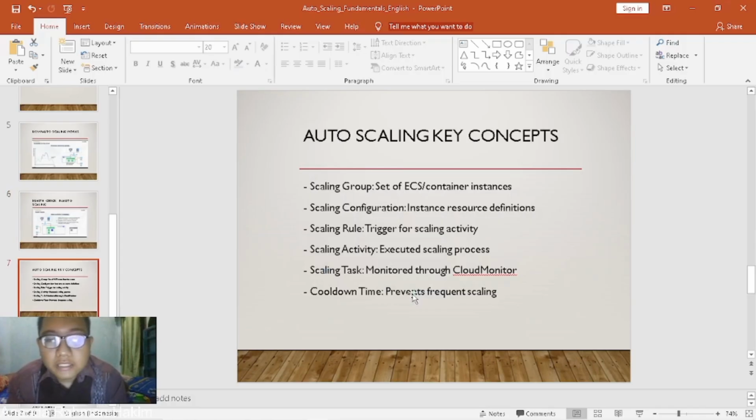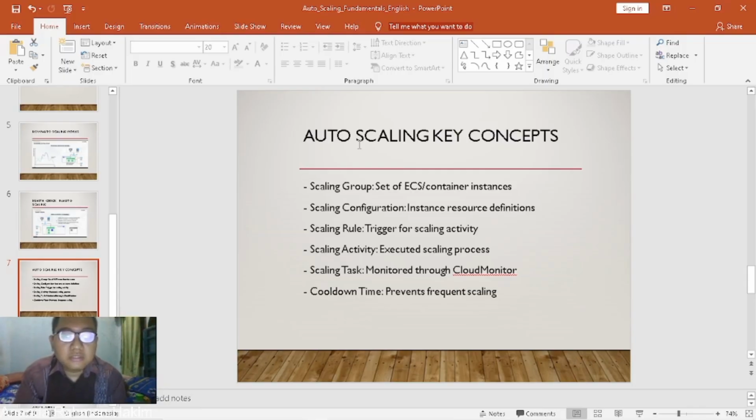Next, autoscaling key concepts. The first is scaling group. Scaling group is the set of ECS or container instances. And then scaling configuration is the instance resource definition. And then scaling rule is the trigger for scaling activity.